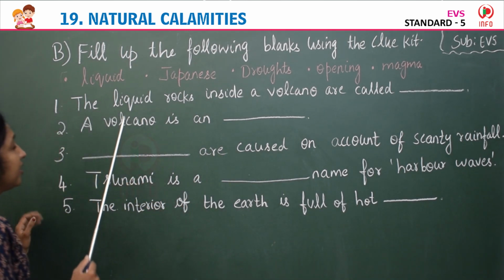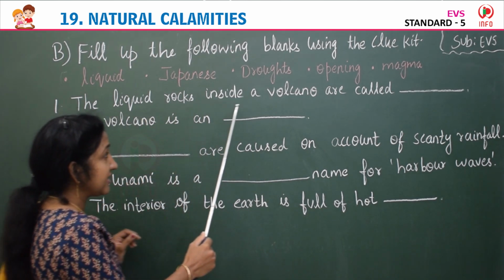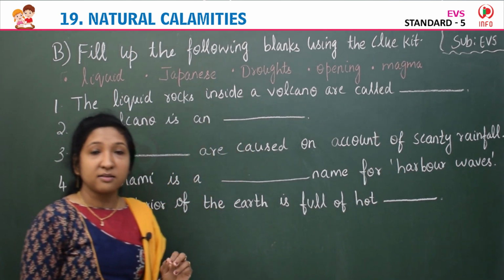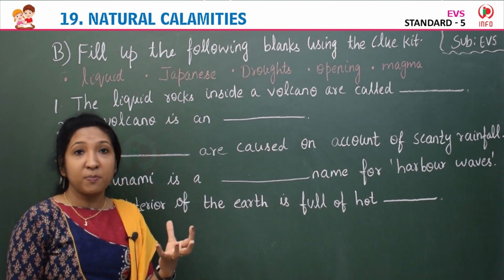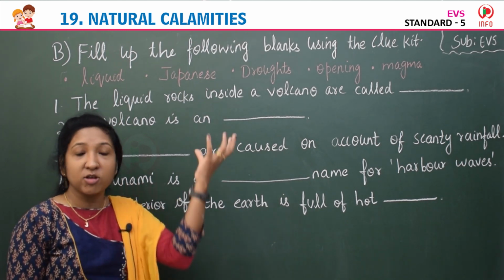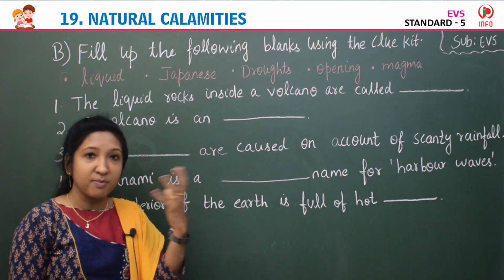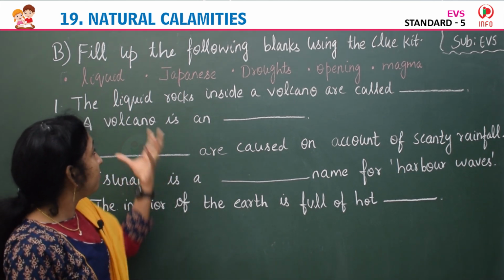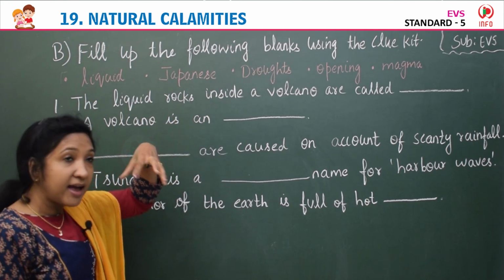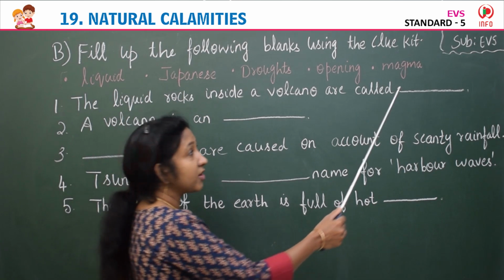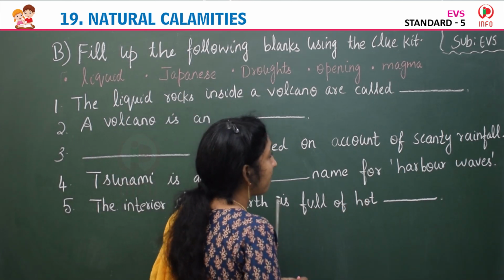So, first one, the liquid rocks inside a volcano are called dash. Volcano is actually the opening in the earth crust through which molten rock, ash, hot ash, magma comes out. So the liquid rocks inside a volcano are called magma.